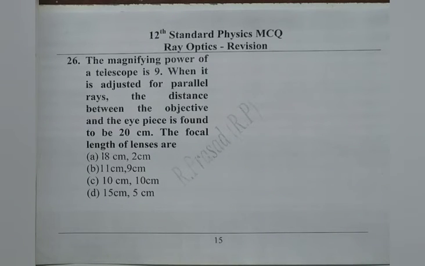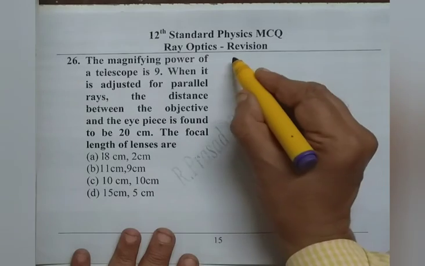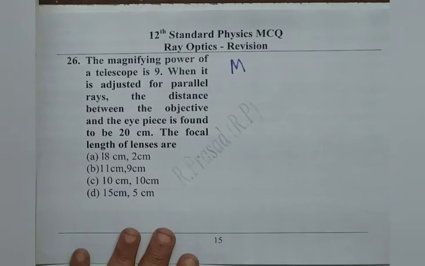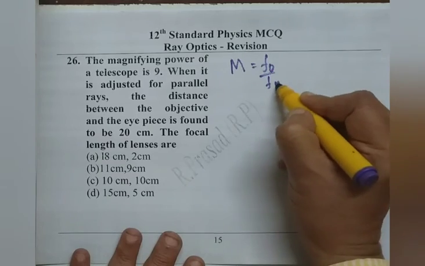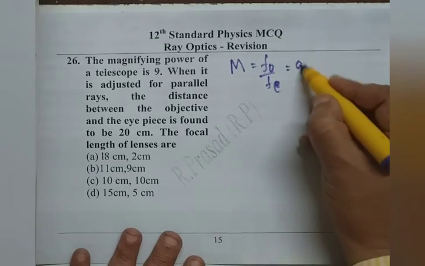The magnifying power of a telescope is 9 when it is adjusted for parallel rays. The distance between the objective and the eyepiece is found to be 20. The focal length of the lenses are? Say, magnifying power of telescope when it is adjusted to parallel rays means normal adjustment. It is simply FO by FE. It is given as 9.